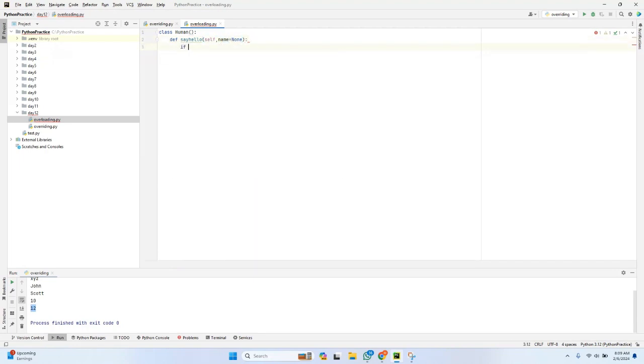So what I am trying to do is check if that particular name is not None. Is not None means if I pass any value, then it should print. Suppose I can say hello, comma, name. So I have to print that particular name. If I pass any value to this particular name, it has to print hello and that particular name. Else it has to print just hello. If I do not pass any value, it has to print just hello.